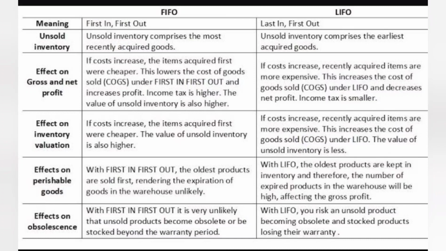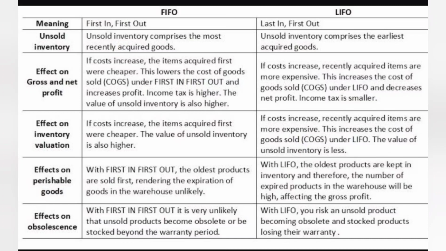After this, with FIFO, if cost increases, items acquired first were cheaper and unsold inventory is higher. With LIFO, if cost increases, recently acquired items are more expensive and it increases the cost of goods sold, and the value of unsold inventory will be less.